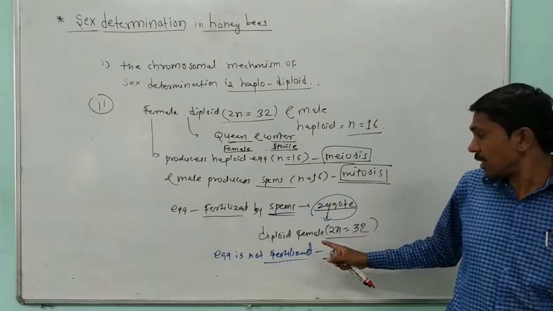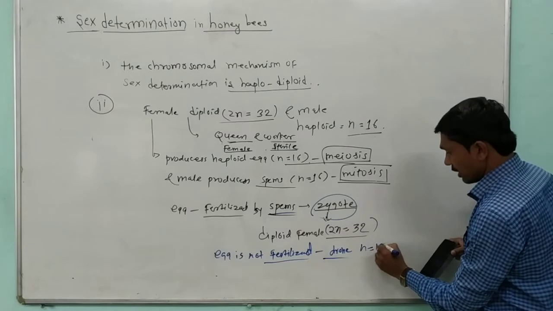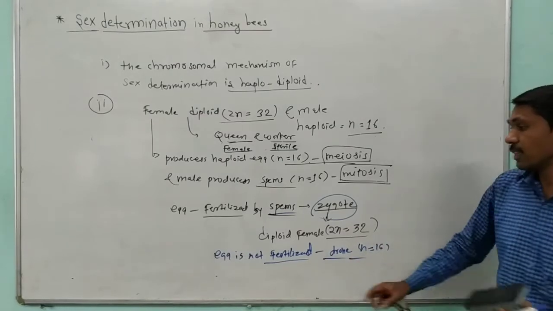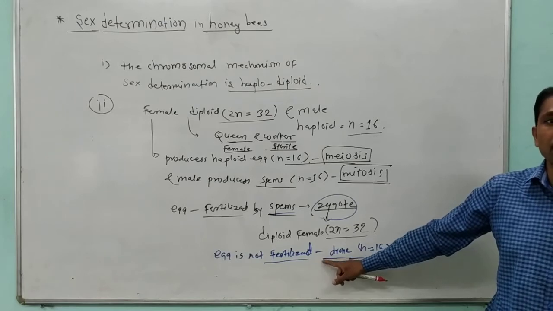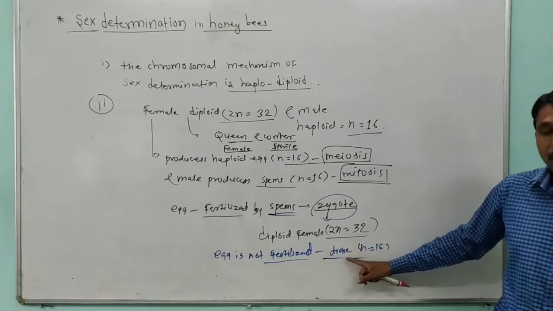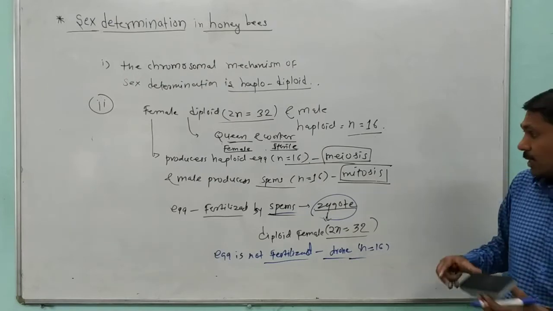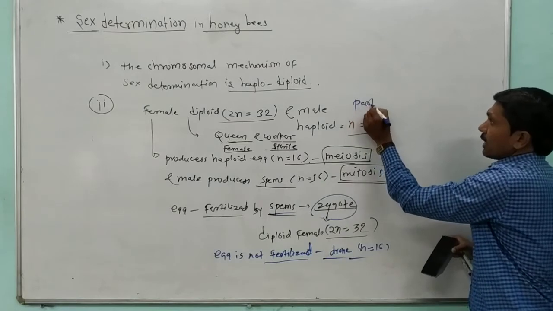The male is haploid in nature because n is equal to 16. If the egg is not fertilized, then the haploid male which is produced is the drone, made by the process of parthenogenesis.